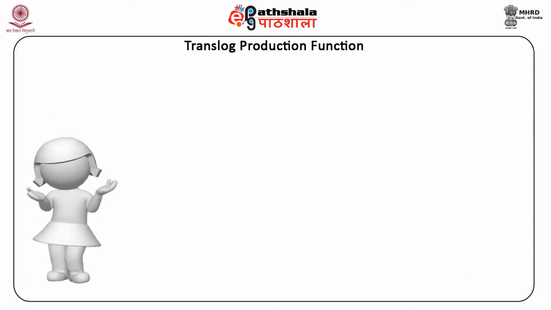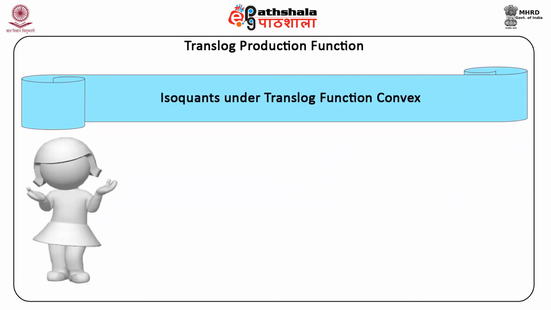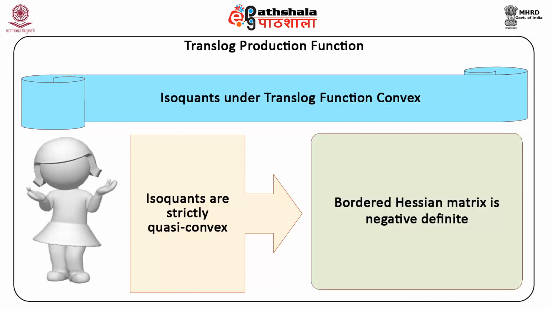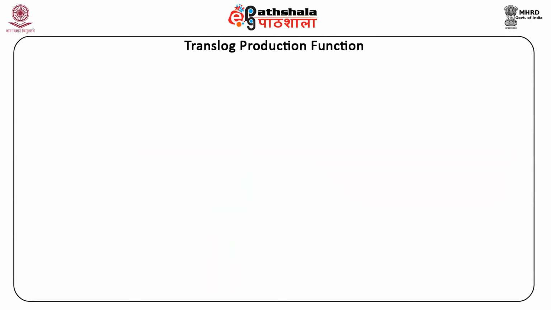Next, we will examine whether isoquants under translog function are convex. The isoquants are strictly quasi-convex if the bordered Hessian matrix is negative definite. In order to construct the bordered Hessian matrix, we need to derive second direct and cross partial derivatives using the chain rule.